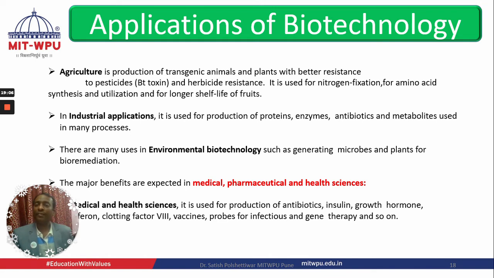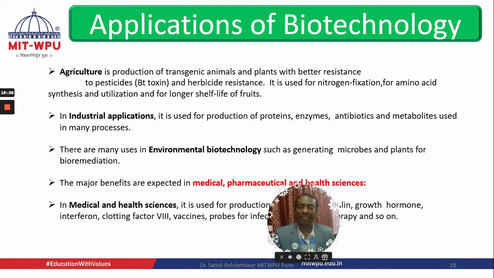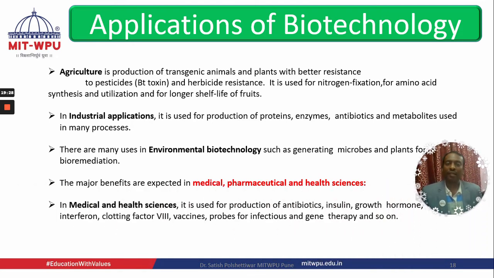If we talk about industrial application, it is used for production of proteins like insulin. We all know we can produce certain hormones, then enzymes, and antibiotics, which we all witness. With that, metabolites we can use in many processes. There are many uses in environmental biotechnology, such as generating microbes and plants for bioremediation. The major benefits are expected in medical, pharmaceutical, and health science. We are getting so many vaccines because of this process.